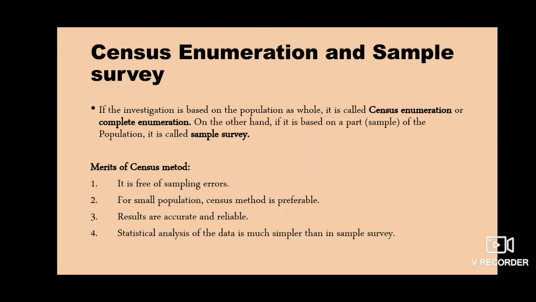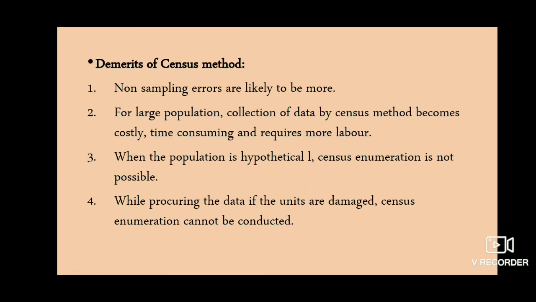The benefits of the census method are that it is free of sampling errors. Second, for a small population the census method is preferable. Results are accurate and reliable. Statistical analysis of the data is much simpler than in a sample survey. The demerits of the census method are that non-sampling errors are likely to be more. For a large population, collection of data by the census method becomes costly, time consuming and requires more labor.